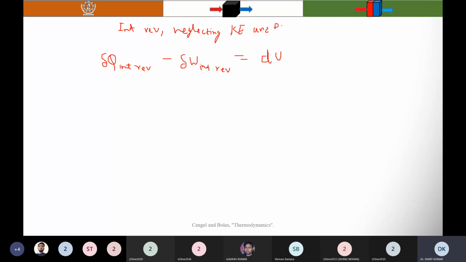So you know that, for an internally reversible process, delta Q is equal to TdS. And for closed systems, if you consider the work, then it is PdV. So what you will get is that TdS is equal to dU plus PdV.